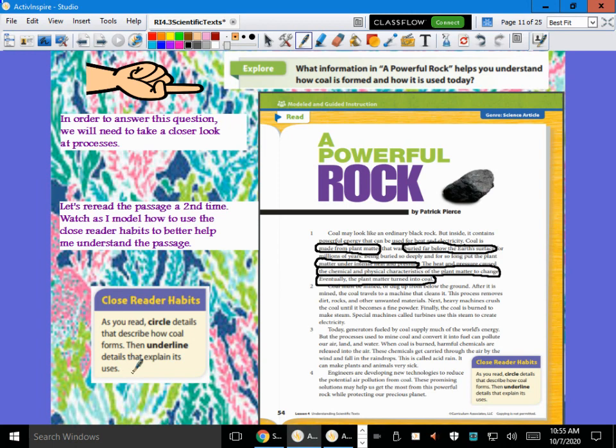I hear some uses here. What are some of those uses we just found? What is the coal used for? It is burned to create what? It's burned to create steam. But why do we care about the steam?